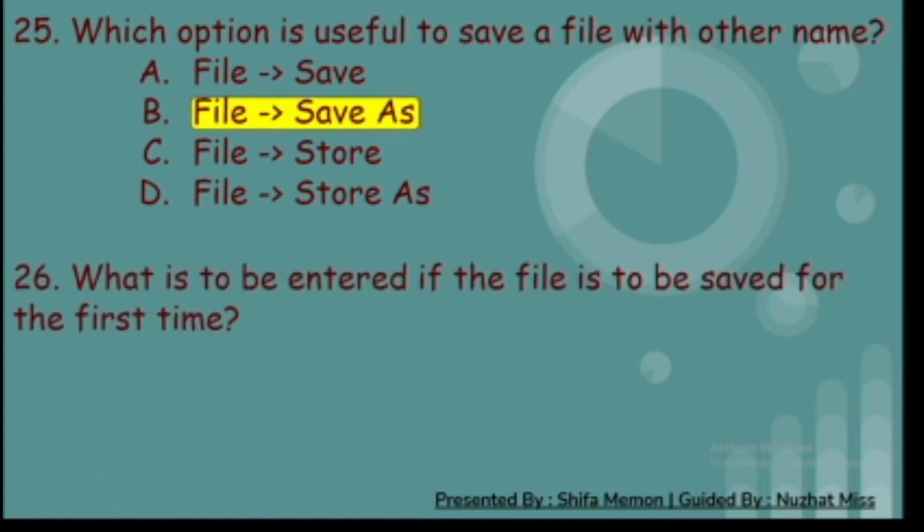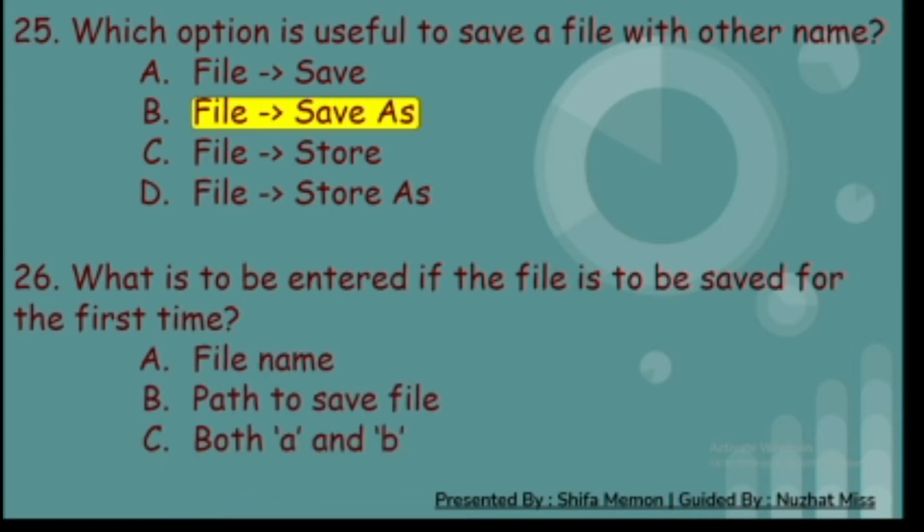26. What is to be entered if the file is to be saved for the first time? A. File name. B. Path to save file. C. Both A and B. And D. None of these. And the correct answer is C. Both A and B.